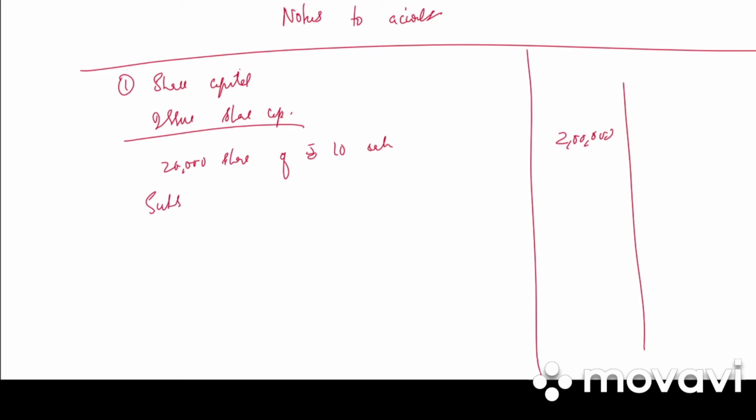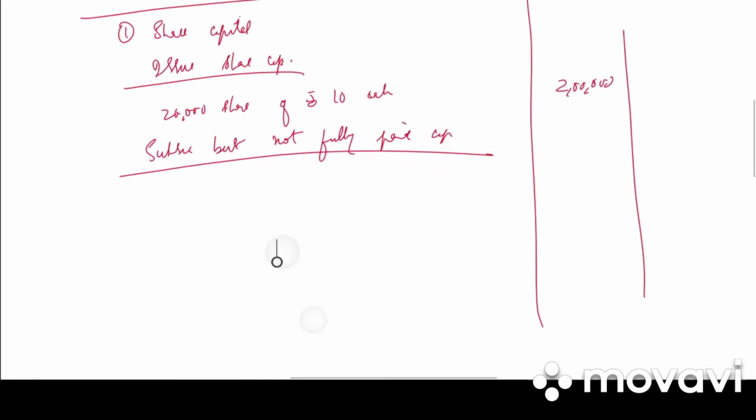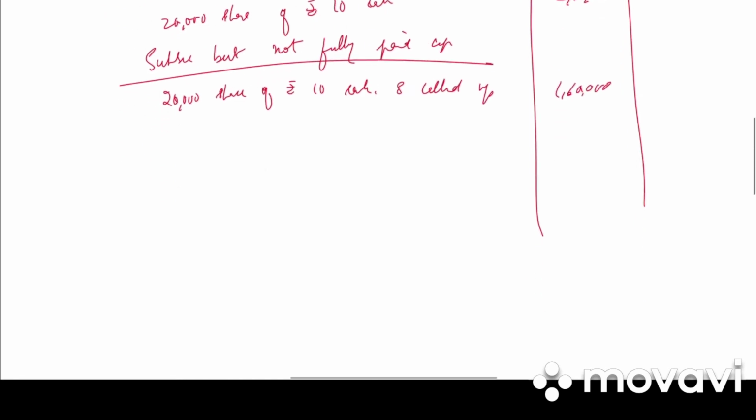Then we have subscribed but not fully paid capital, 20,000 shares of rupees 10 each, 8 called up. So it is 20,000 into 8, 1,60,000.